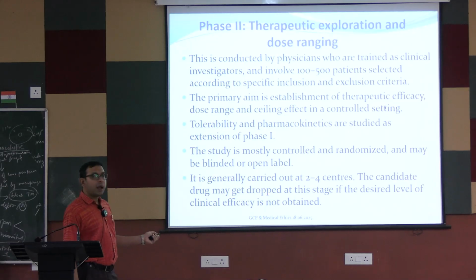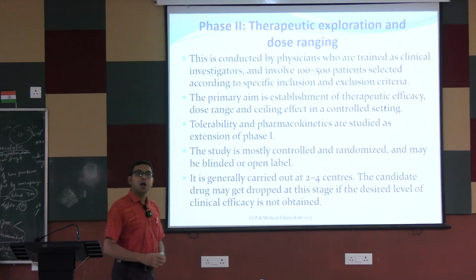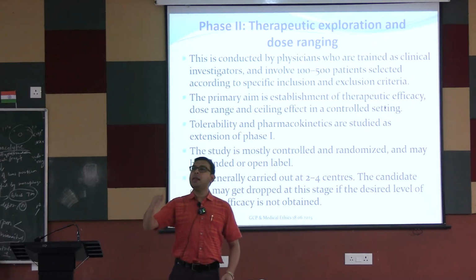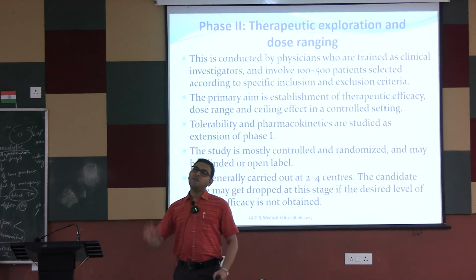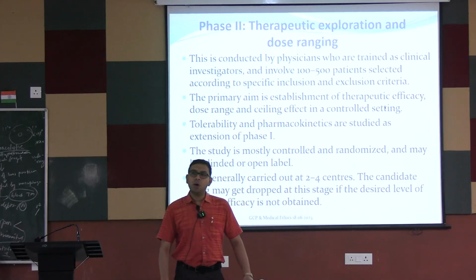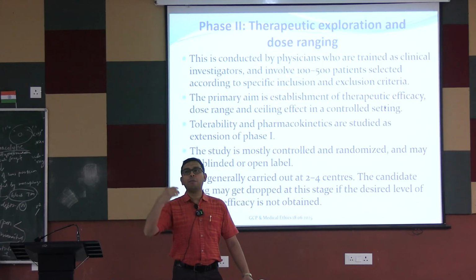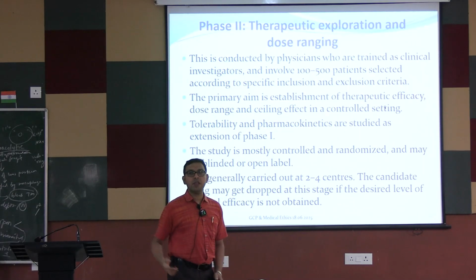The candidate drug may get dropped at this stage if the desired level of clinical efficacy is not obtained. Most of the drugs that ultimately came to the clinical trial stage fail in the phase 2 trial. Okay, so only fewer drugs proceed to the next phase, phase 3.